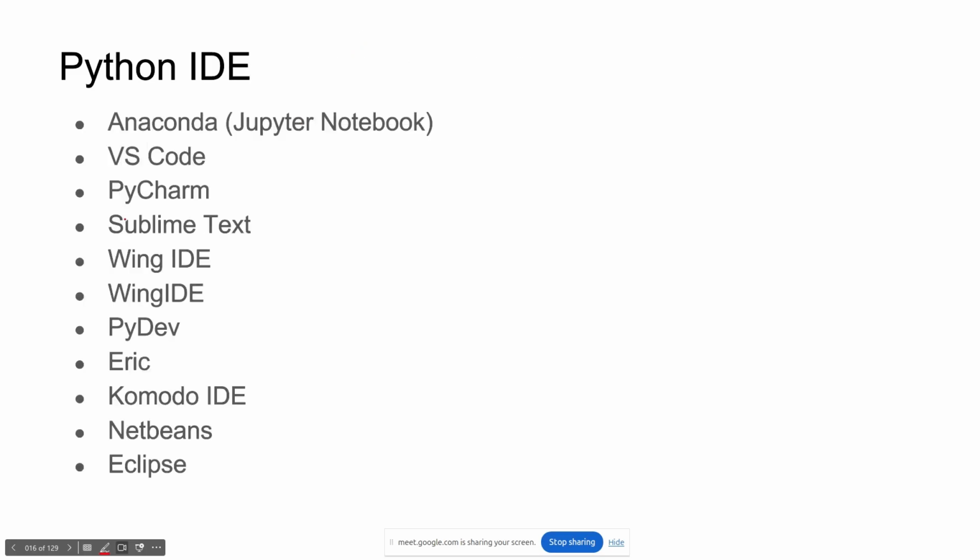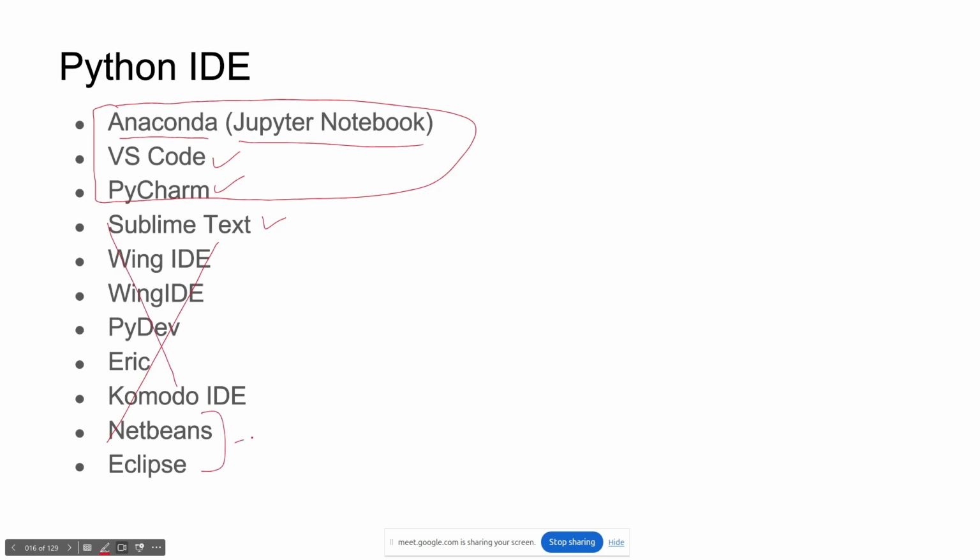As I told you, PyCharm, VS Code, Anaconda with Jupyter Notebook, these three are mostly famous. Sublime Text is also there, but apart from this, nobody uses these. NetBeans and Eclipse are used by Java developers. One more is Atom. You can also use Atom.